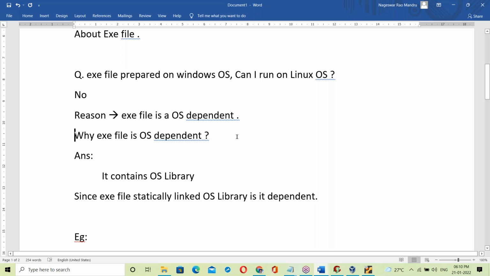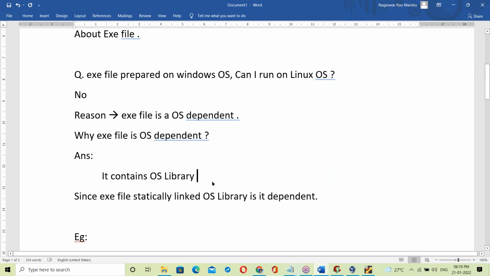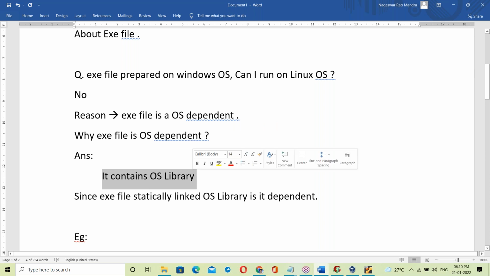Why is an exe file OS dependent? The simple reason is that it contains the OS library. That's it. This is about the exe file.